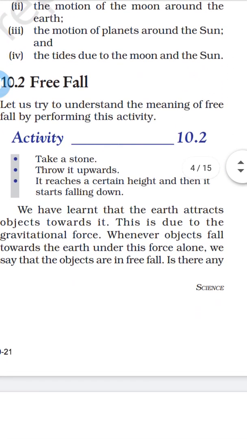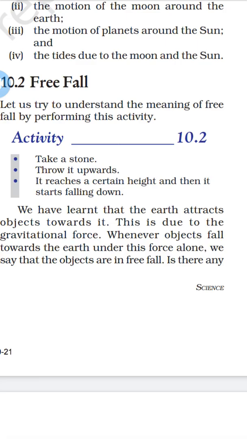Now next one, free fall. First we take an activity: we take a football and kick it in the upward direction. The football reaches a certain height and then starts falling down. Okay, so this is due to the gravitational force. Whenever objects fall towards the earth under the gravitational force, we say that the objects are in free fall.